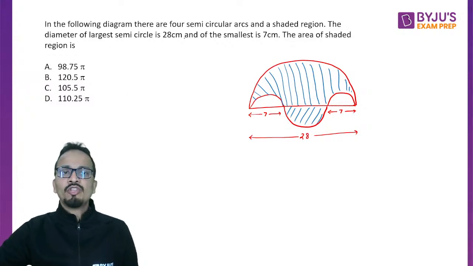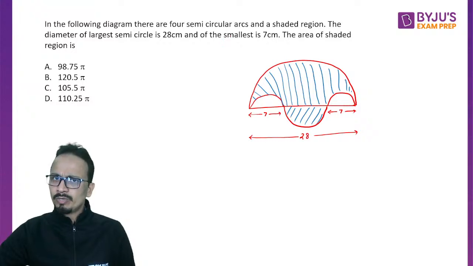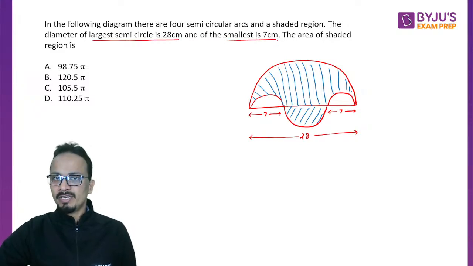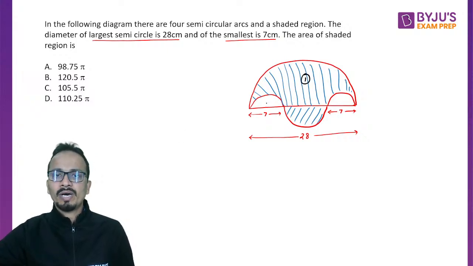In the following diagram, there are 4 semicircles, you can see that, and a shaded region. The diameter of the largest semicircle is 28 and the smallest is 7. Find the area of the shaded region. First of all I'll number these semicircles so that there is no confusion: semicircle number 1, 2, 3 and 4.